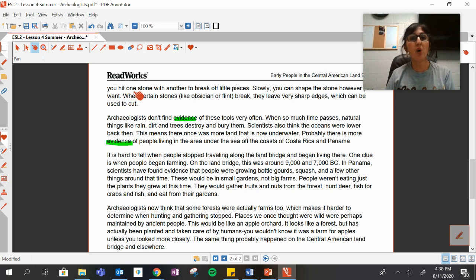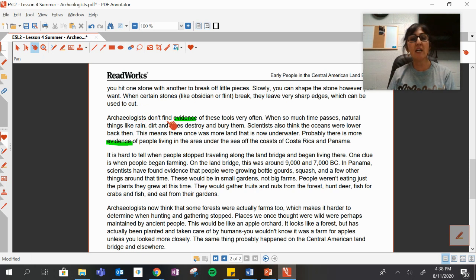You hit one stone with another to break off little pieces. Slowly, you can shape the stone however you want. When certain stones, like obsidian or flint, break, they leave very sharp edges, which can be used to cut.